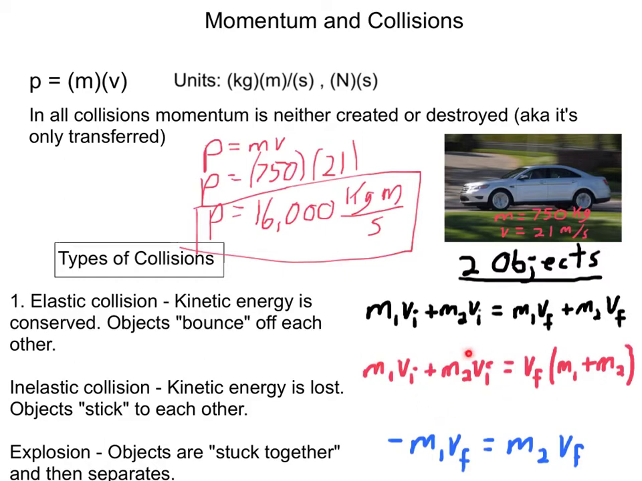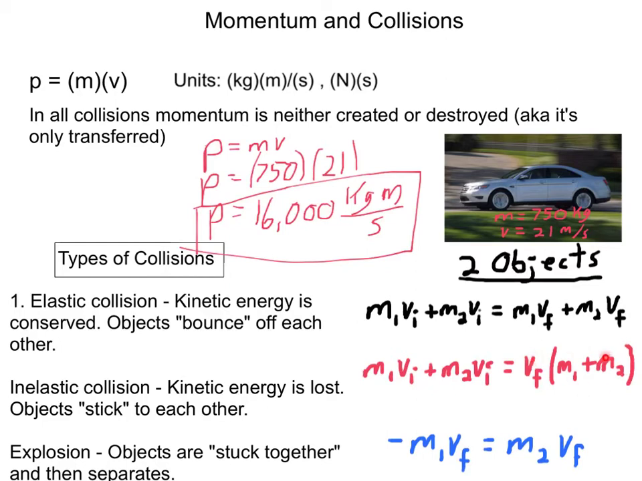But afterwards, in the final part, if you will, they are completely stuck together. So they have the exact same velocity, and we're going to add their masses. In other words, they have one momentum here: their final velocity times their two masses added together.